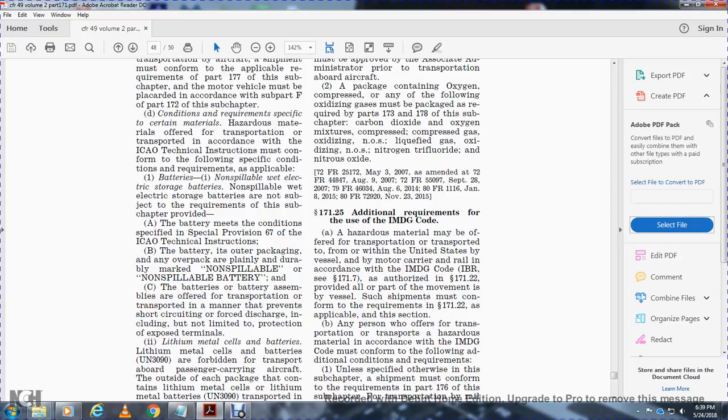The batteries or battery assemblies are offered for transportation or transported in a manner that prevents short-circuiting and forced discharge, including but not limited to protection of exposed terminals.